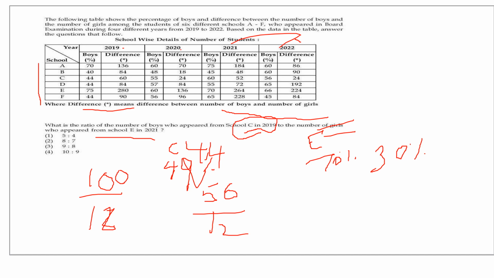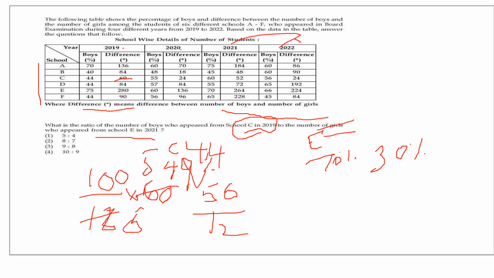The difference is 60 here. The actual number is 60. So if the difference is 60, what is the total number of the students? First you have to find out the total. Then only you can find out the boys. So what is the total number of students? This will go 5 times. So the total number of students is 500 here.